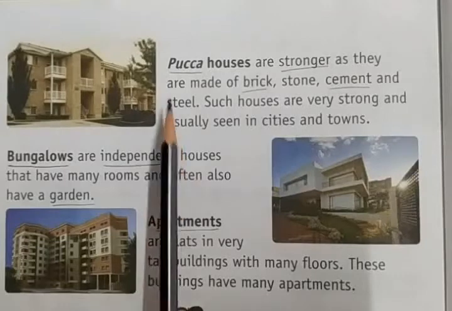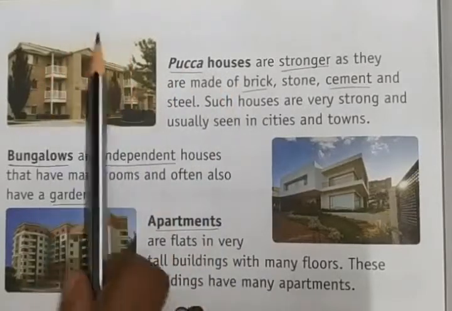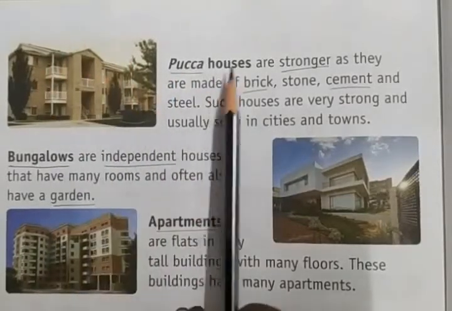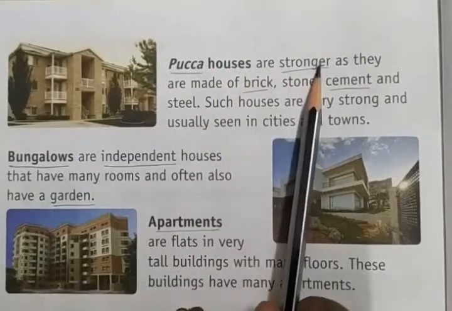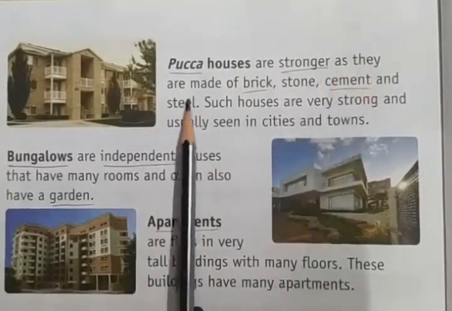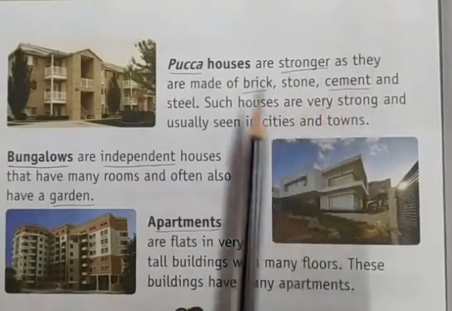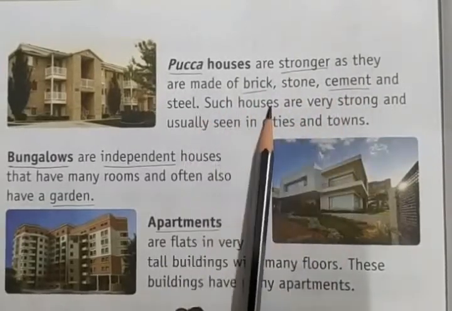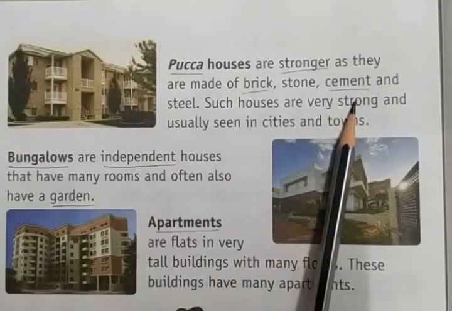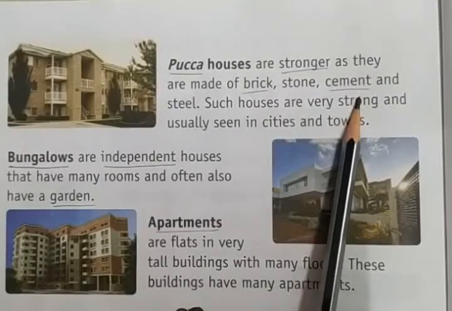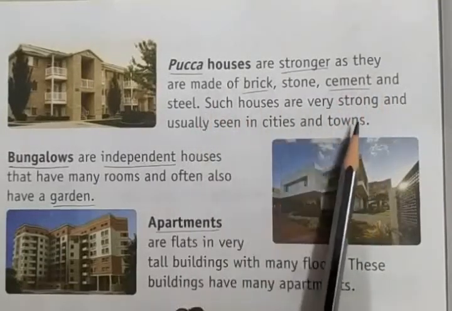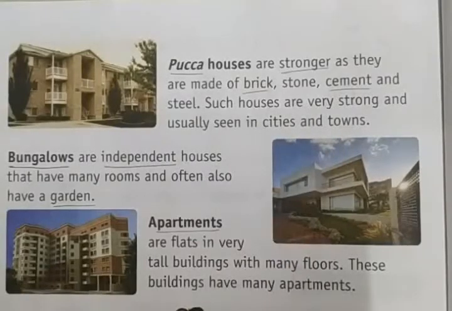Pakka houses, like in this picture, are stronger as they are made of brick, stone, cement and steel. Such houses are very strong and usually seen in cities and towns.